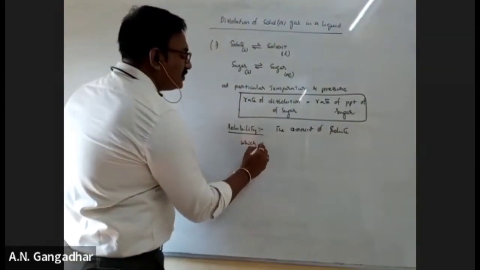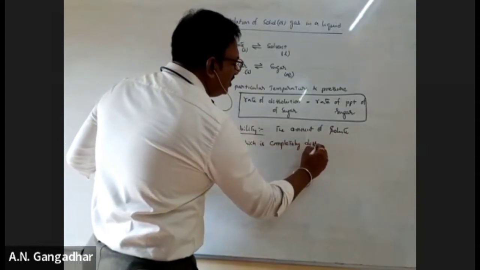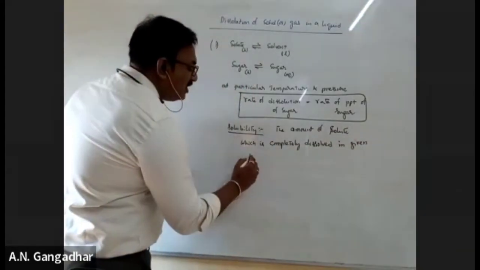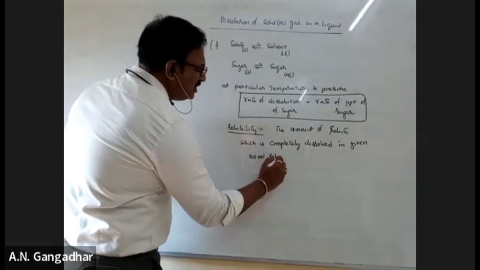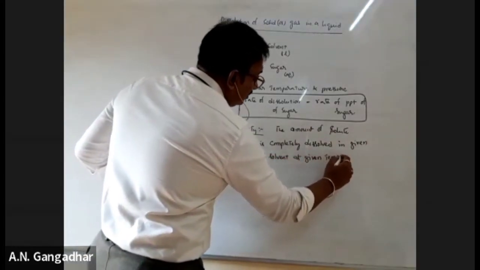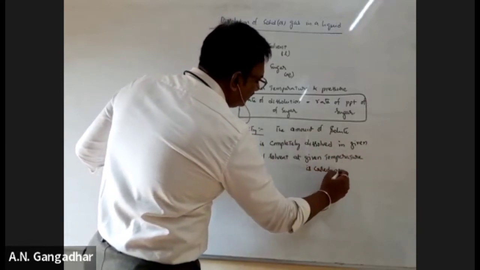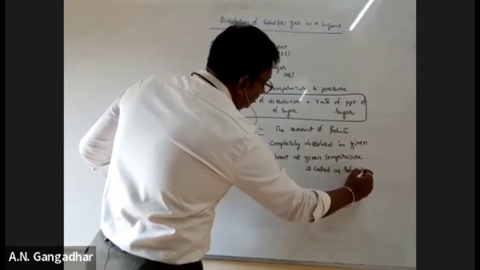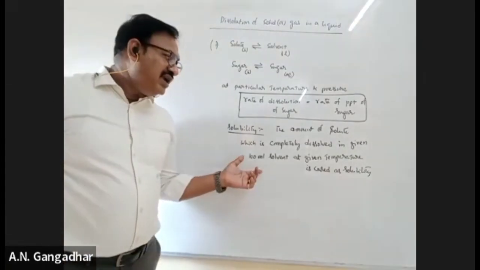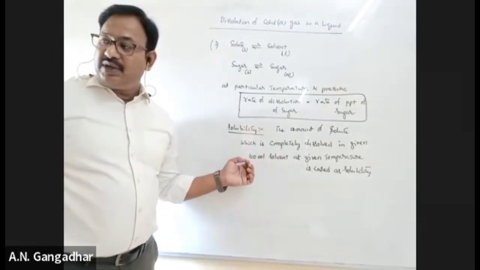The amount of solute which is completely dissolved in given 100 ml of solvent at given temperature is called solubility.